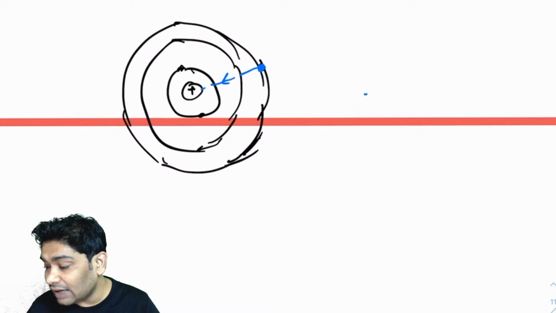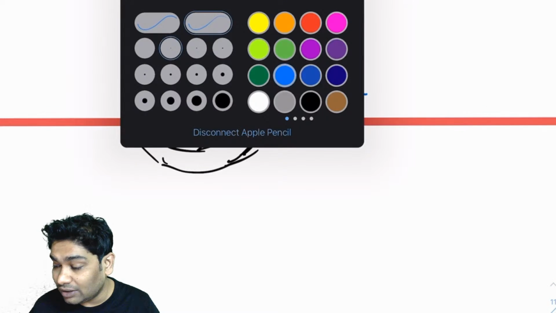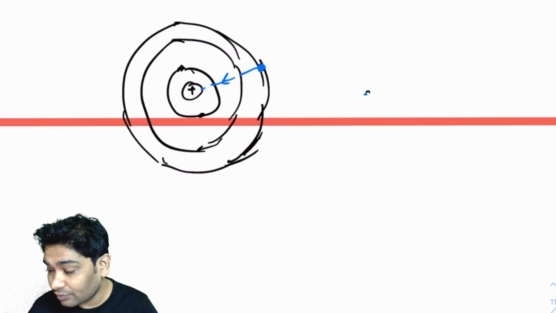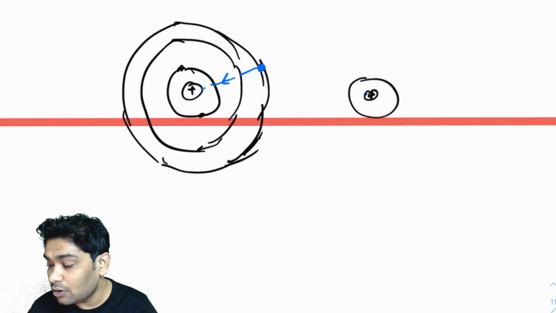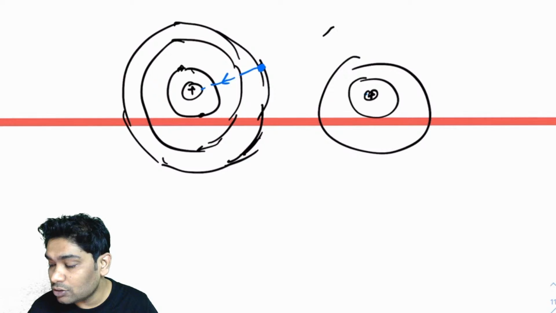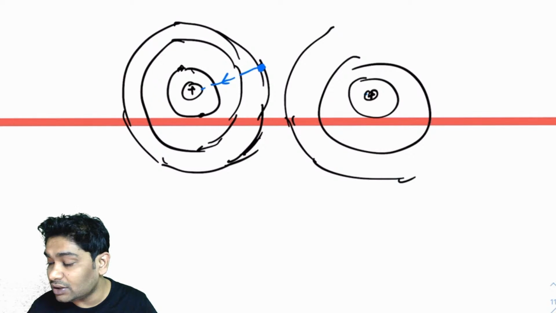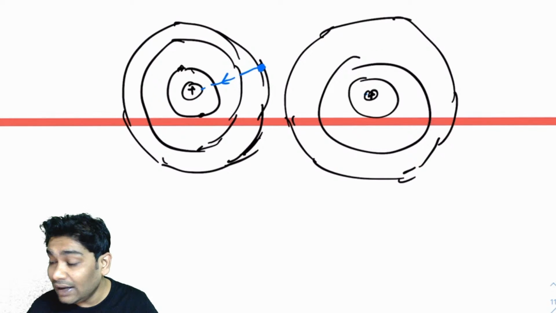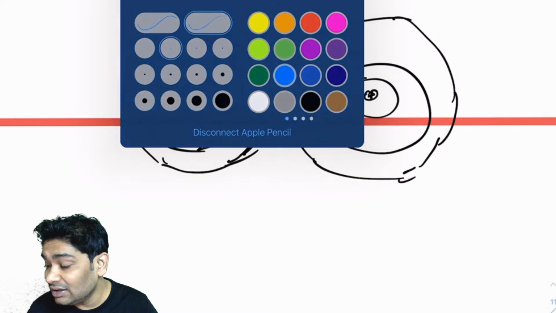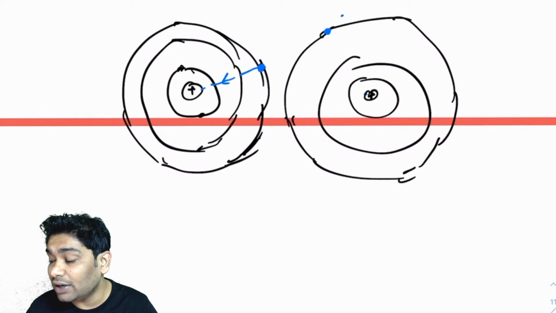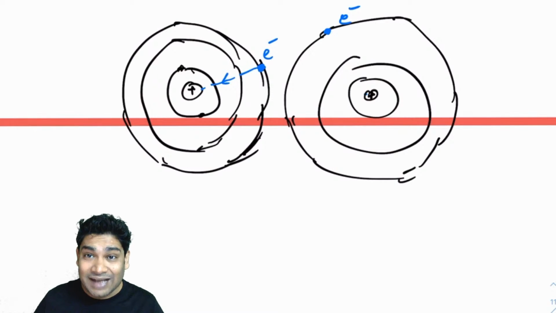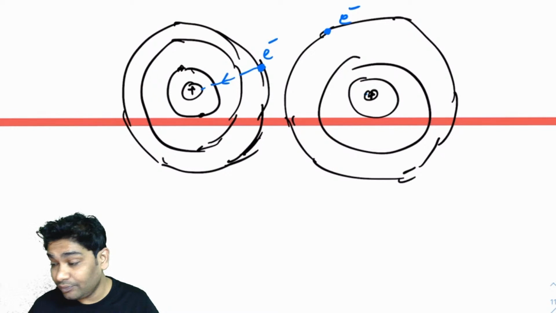So consider that there is another sodium atom right next to this, and it also has its own outermost electron. Similarly, imagine atoms all around this.